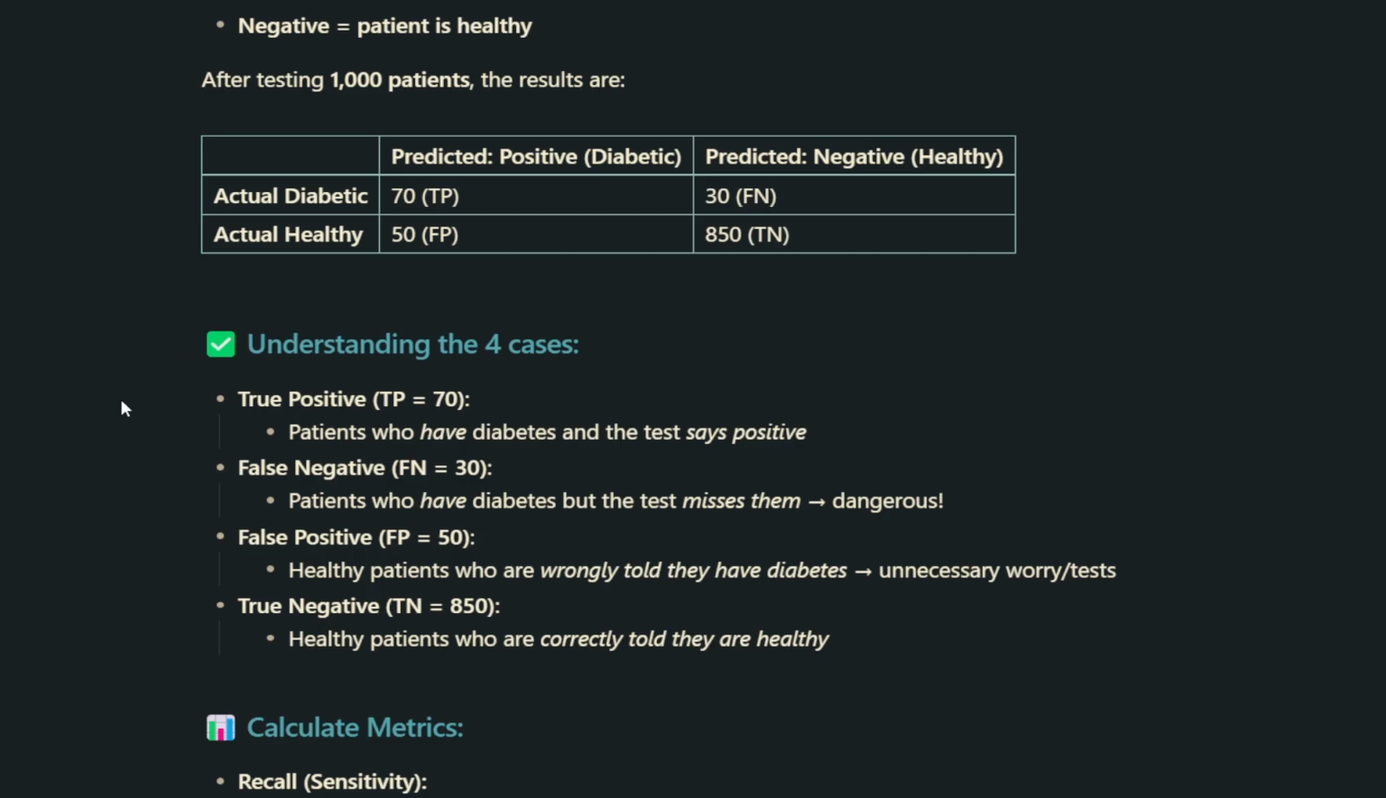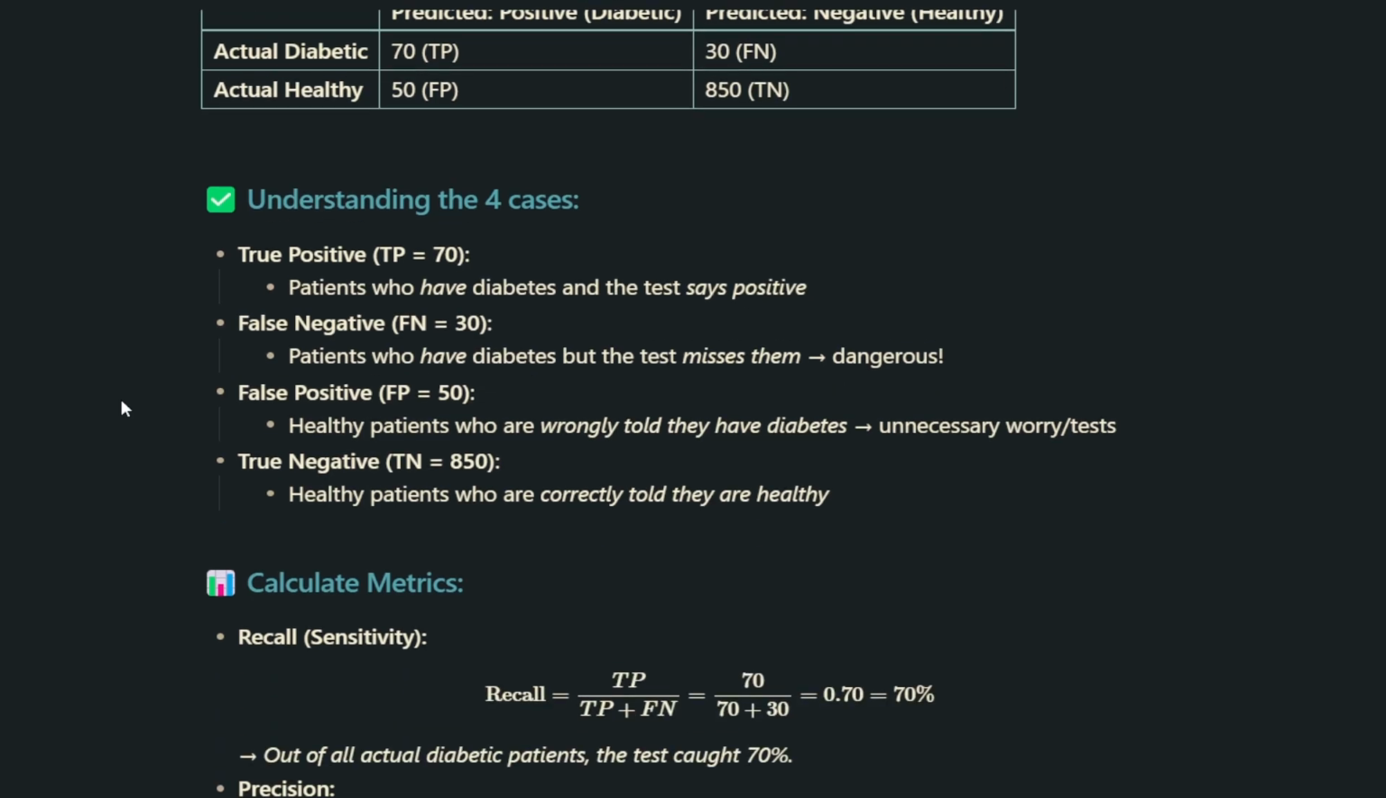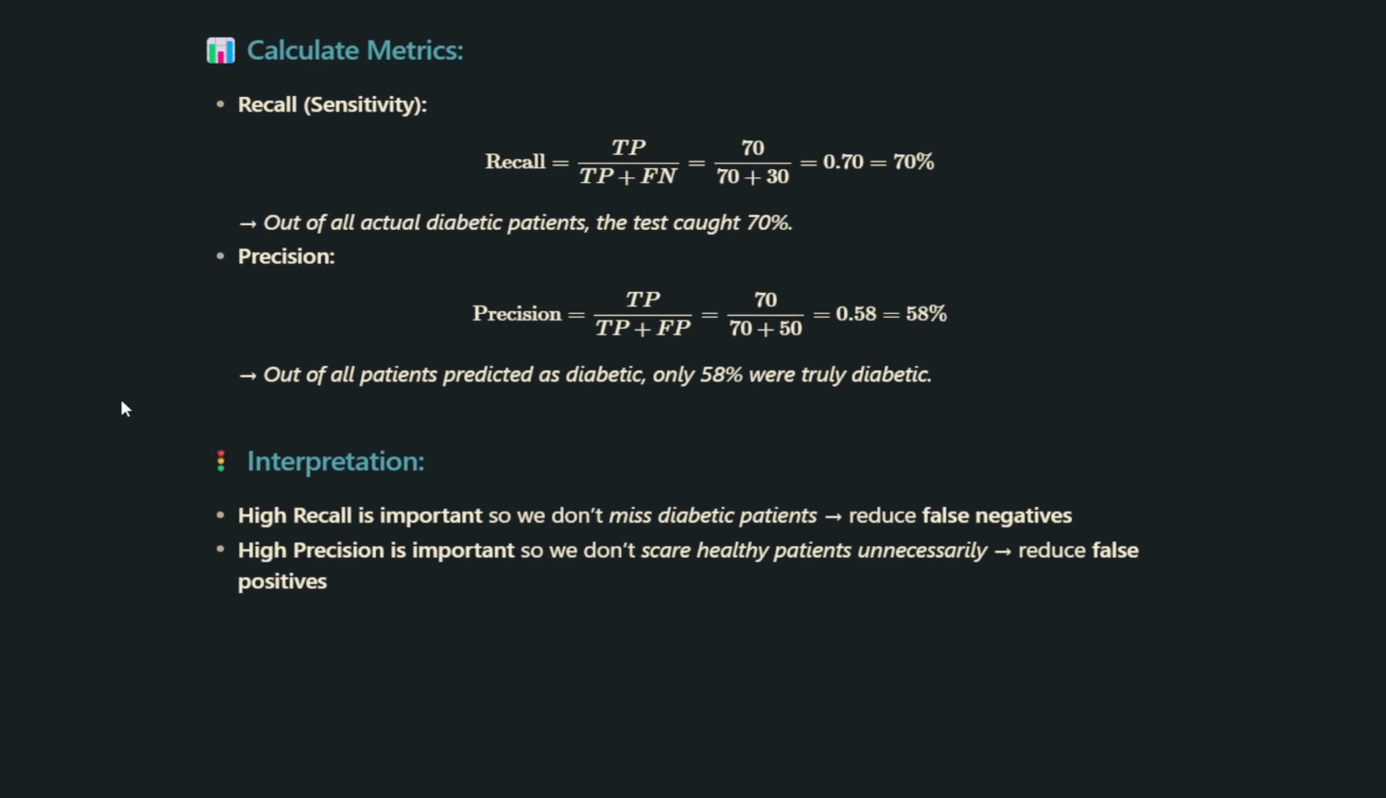Now let's calculate our metrics. Recall, or sensitivity, is true positives divided by true positives plus false negatives. That's 70 divided by 70 plus 30, which equals 70%, meaning out of all actual diabetic patients, the test detected 70%. Precision is true positives divided by true positives plus false positives. That's 70 divided by 70 plus 50, which comes out to 58%. So out of all patients predicted as diabetic, only 58% were truly diabetic.